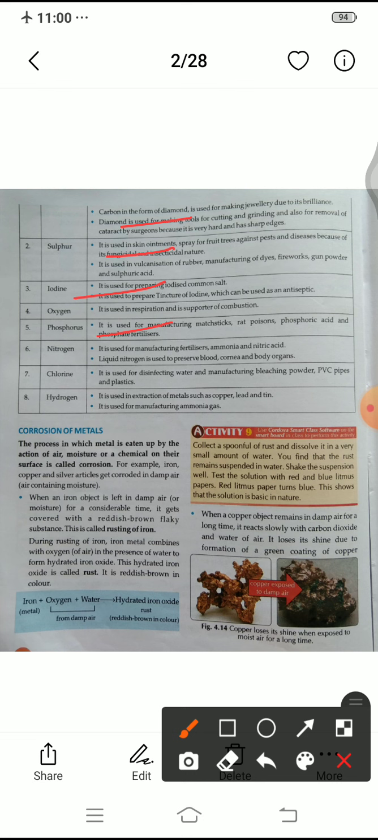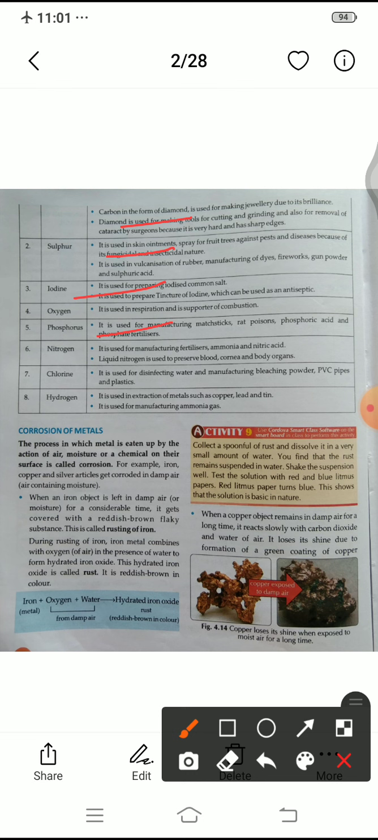Liquid nitrogen is used to preserve blood, cornea and body organs, when we want to use these things after some time. It is used in the medical field. When people donate blood, this blood is preserved with the help of liquid nitrogen. When some people die, their cornea is preserved for a long time with the help of nitrogen. Body organs like the heart, lungs and kidney are all preserved with the help of nitrogen.